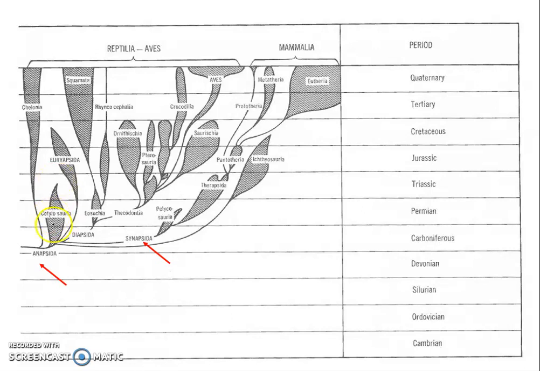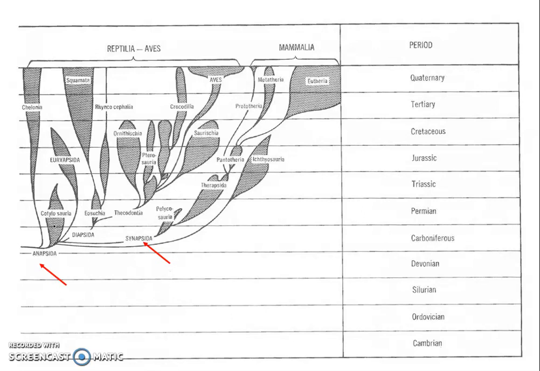The most primitive reptiles are the Cotylosauria. You can see there are different groups like Chelonia, Euryapsida, Eusuchia, Rhynchocephalia, Ornithischia, etc. But the most primitive one is Cotylosauria, which was there during the Carboniferous period. Cotylosaurians are considered to be the stem reptiles from which diverse groups of reptiles evolved.